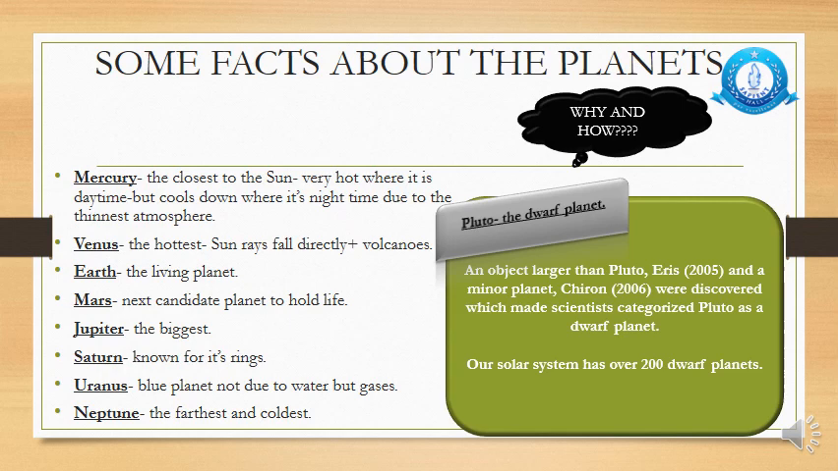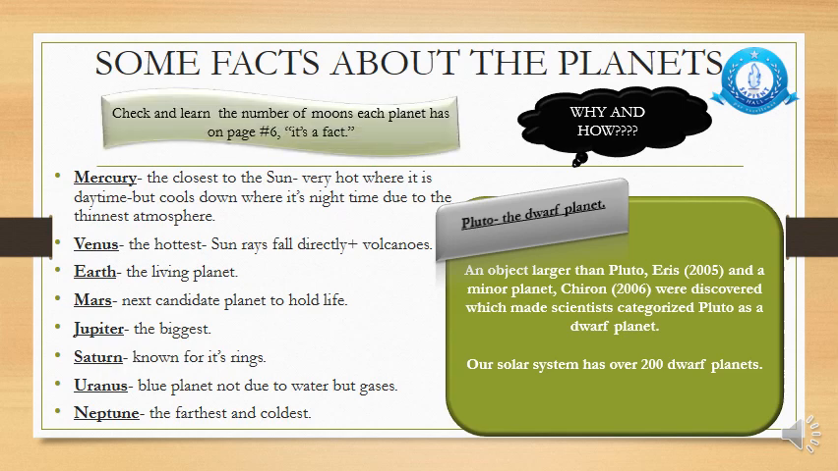Because to become a planet, it is very important not to have any heavenly body around its orbital area which has more gravitational pull. But in this case, Eris and Chiron were slightly larger objects, and this was the reason which made scientists recategorize Pluto as a dwarf planet. Now, if you talk about our solar system, it has over 200 dwarf planets. This fact is written in your book as well.